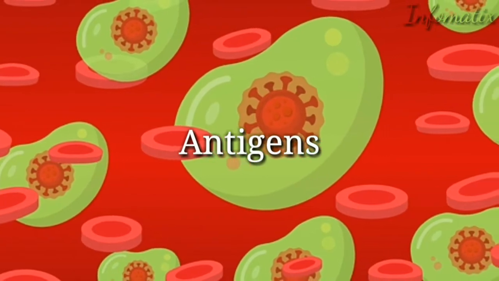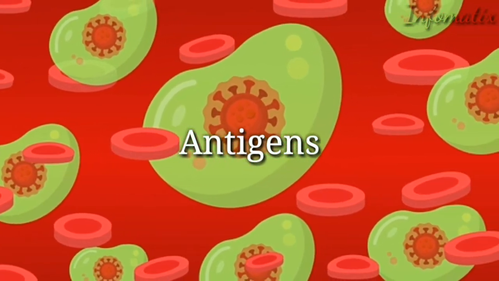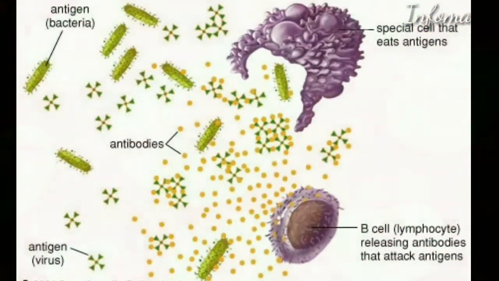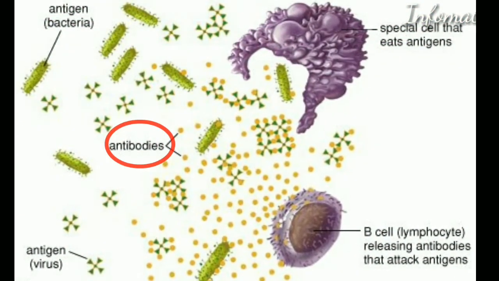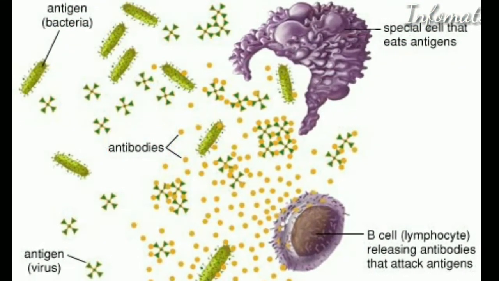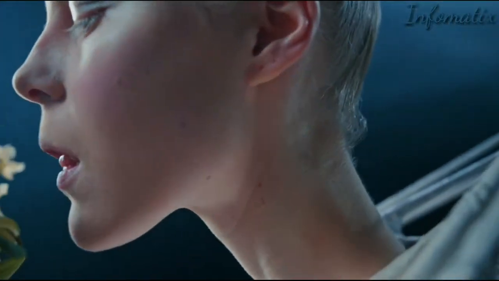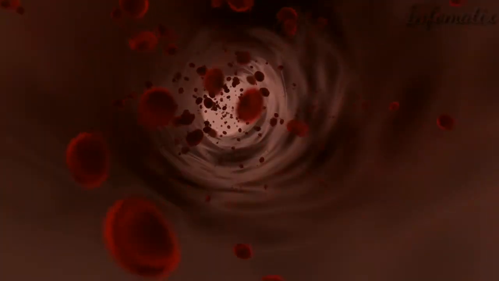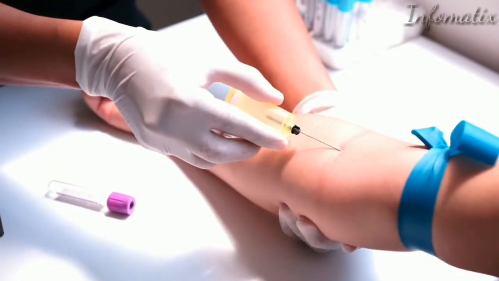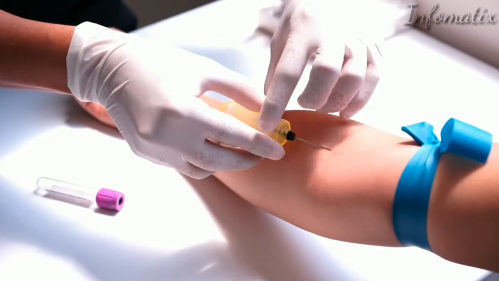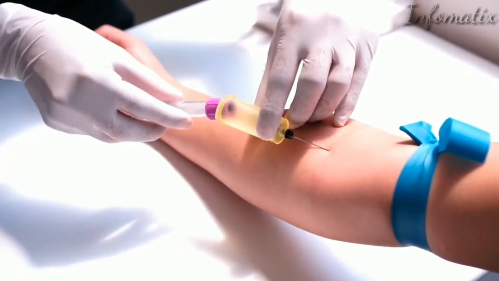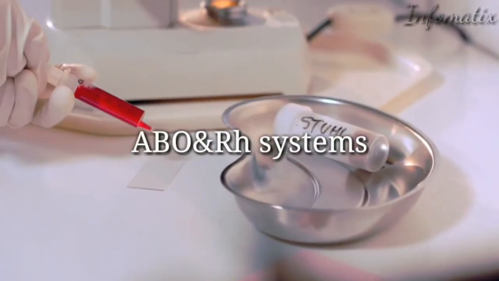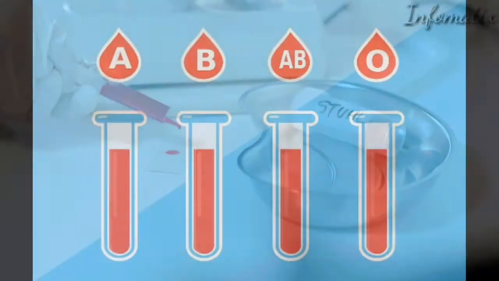Antigens and antibodies play a vital role in the immune system's defense mechanism. WBCs produce antibodies. These antibodies will target an antigen if they consider it a foreign object. This is the reason for the saying that there is no medicine for a human bite, because the other person's saliva will be a foreign object in the bloodstream and the body will fight back, which can sometimes cause a severe reaction. It is also the reason why it is essential to match blood groups when a person needs a transfusion.